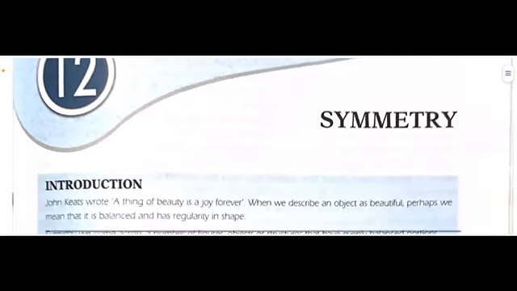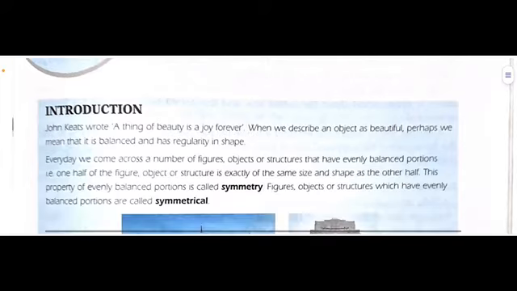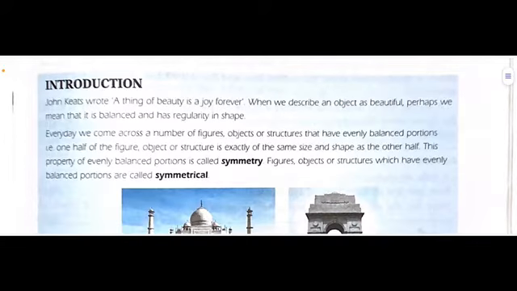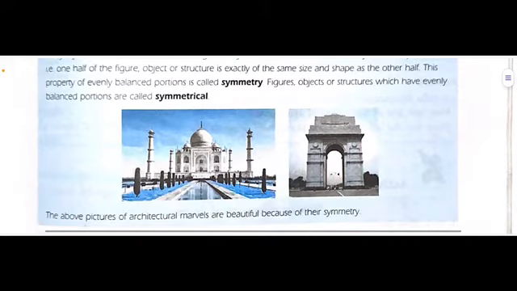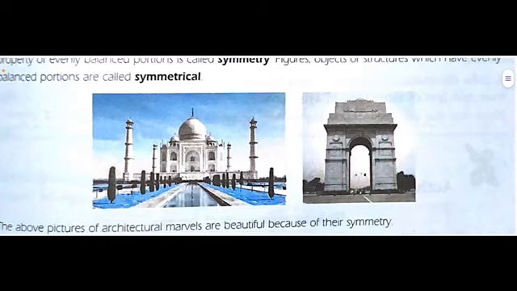Hello friends, in this video we are going to discuss chapter 12 of ML Agarwal, which is symmetry. So what is symmetry? You already know about this, as you have read this in your previous class also. So symmetry, let's see these two pictures. This is Taj Mahal. So if I draw a line here, just in the center of it, now you can see everything is same on both the sides. You have one pillar on both the sides. This one is also on both the sides.